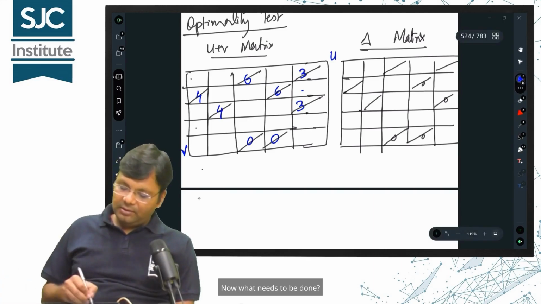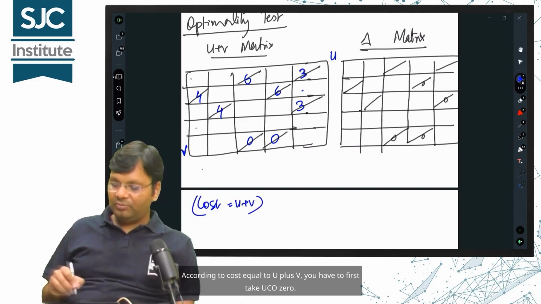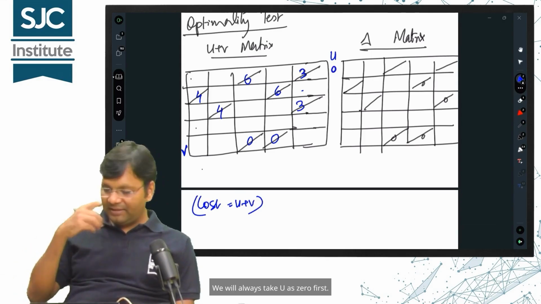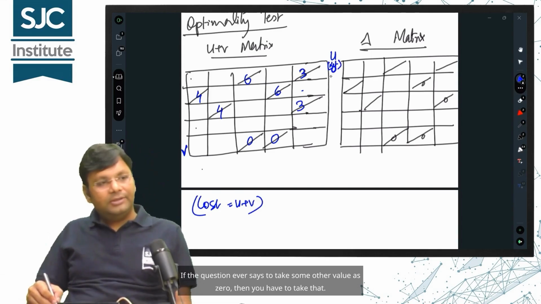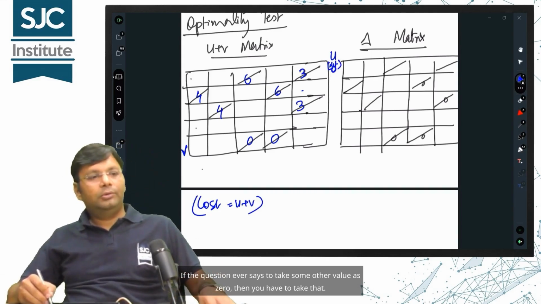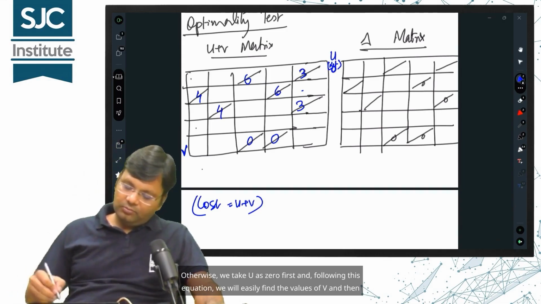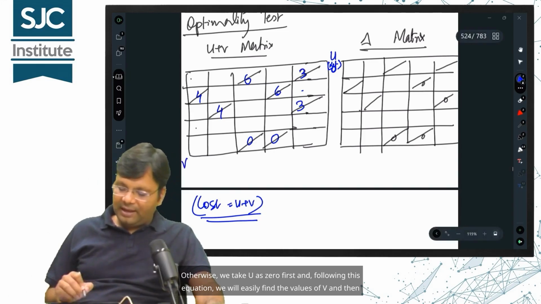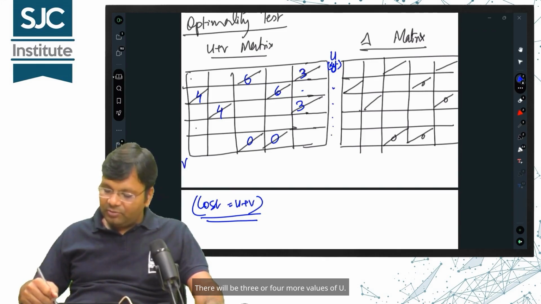Now what needs to be done? You have to remember one equation. According to cost equals U plus V, you have to first take U as 0. We will always take U as 0 first. If the question ever says to take some other value as 0, then you have to take that. Otherwise, we take U as 0 first and, following this equation, we will easily find the values of V and then the remaining values of U. All the values of V will come.